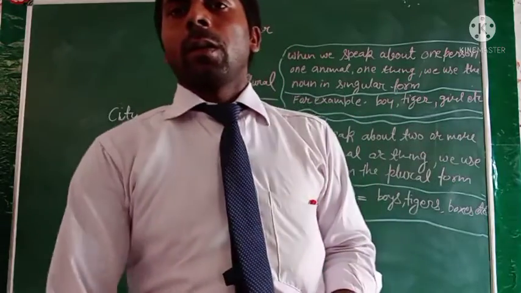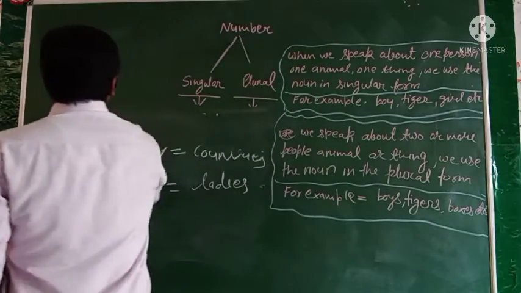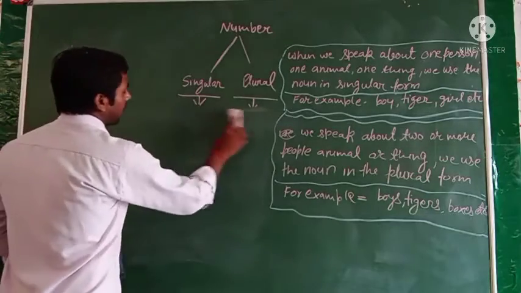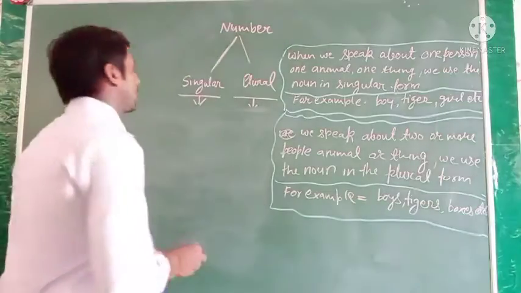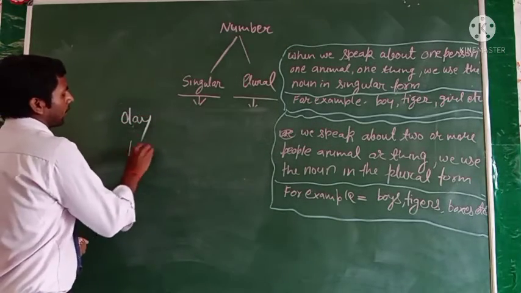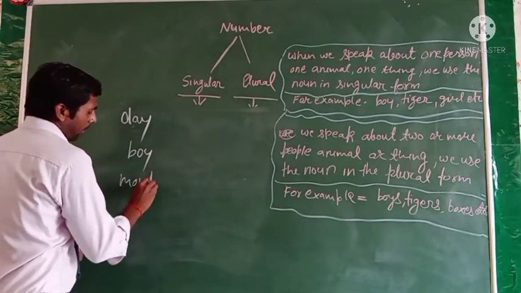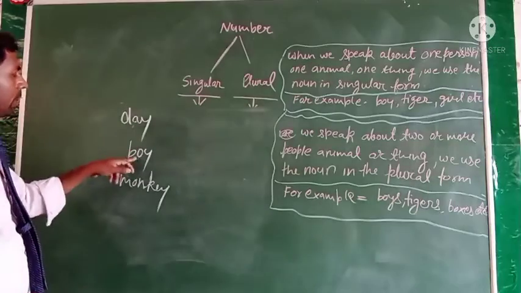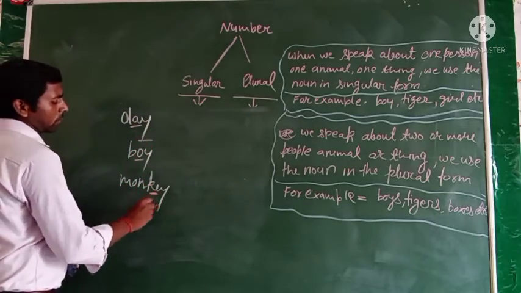Okay, it's clear. And if the noun word has y at the end, but before it there is no consonant, then what will happen? Just like day, boy, monkey. Okay, you can see here is the letter y at the end of the word, and before the y you see a vowel letter.